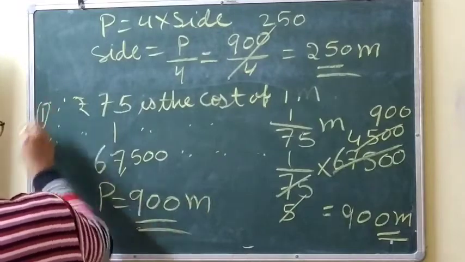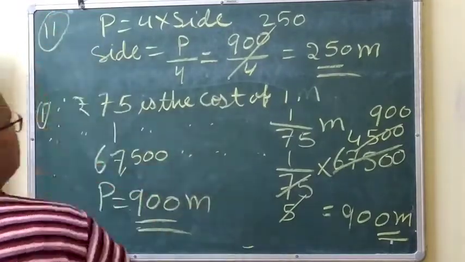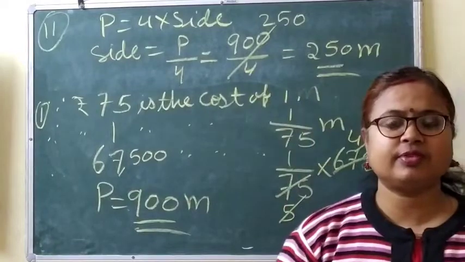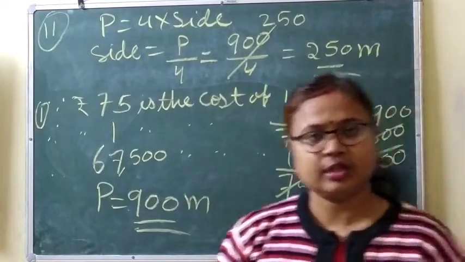This is the first part. Clear? And this is the second part. So side will be 250 meter. Clear? Now let's do the next question.